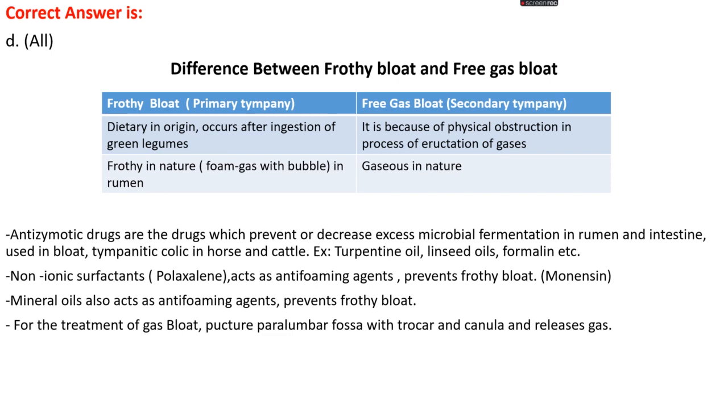Second is non-ionic surfactants. An example of a non-ionic surfactant is poloxalene, which acts as an anti-foaming agent. It prevents the formation of foam and prevents frothy bloat. Examples of non-ionic surfactants are poloxalene, monensin, etc. Mineral salts also act as anti-foaming agents and also prevent frothy bloat. For the treatment of gas bloat, we need to puncture at the paralumbar fossa with the help of a trocar and cannula and release this gas.